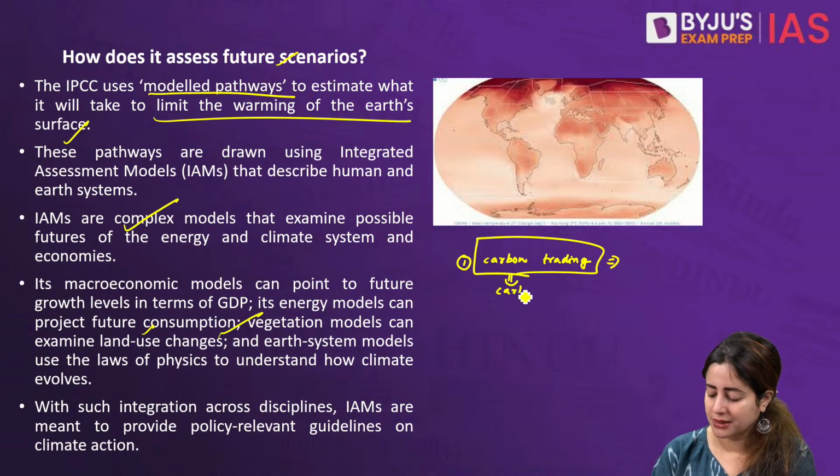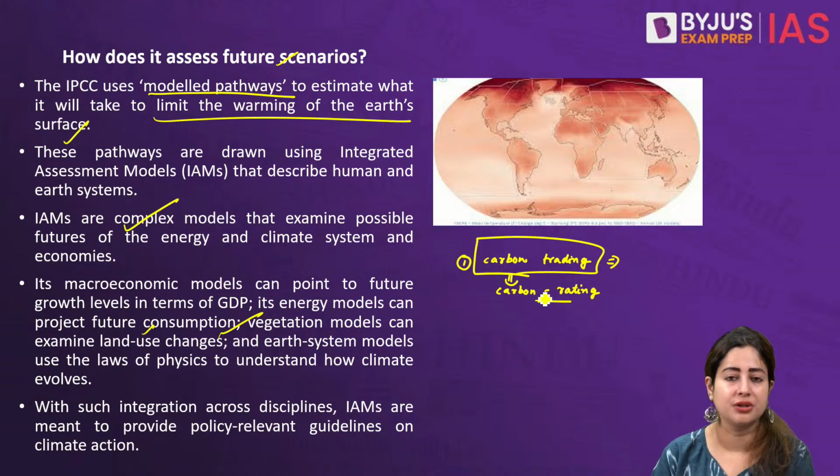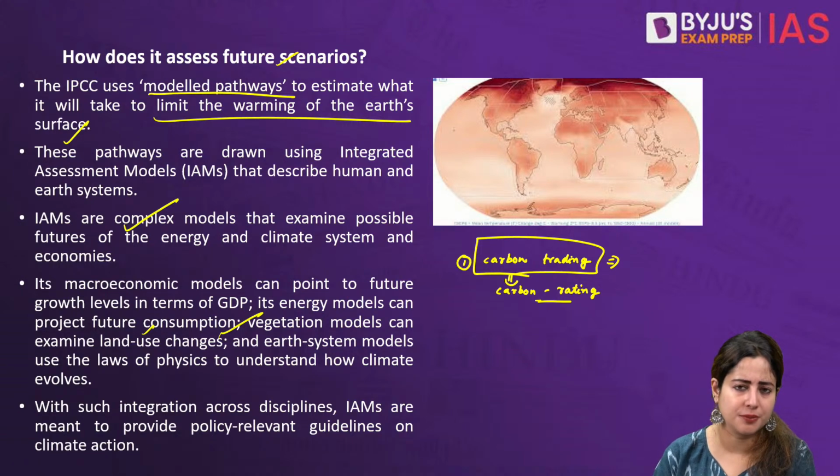This was done under a system of carbon rating, which means that countries will be rated as per their emission standards, and the richer countries obviously have more money, so they can buy more credits and then they can release more gases, while poor countries can afford much less, so they do not have any right to create emissions. This was a clear-cut case of environmental injustice and imperialism.